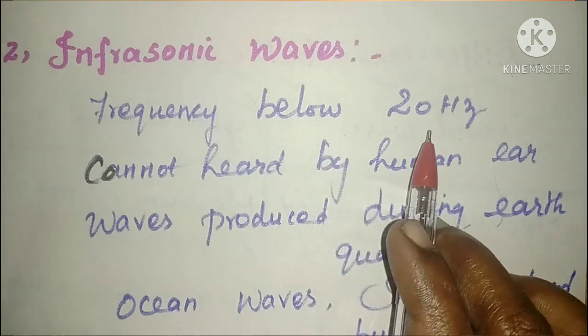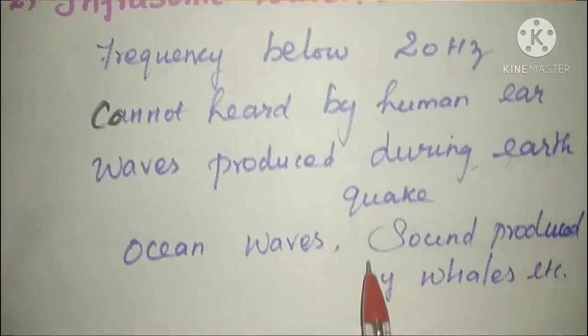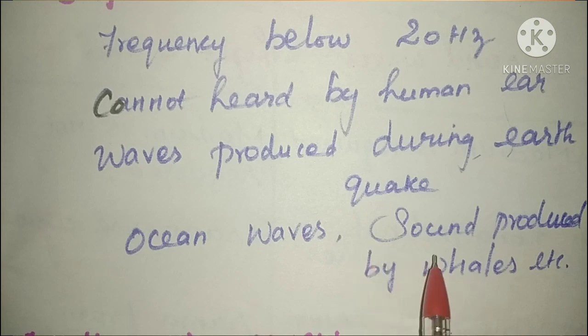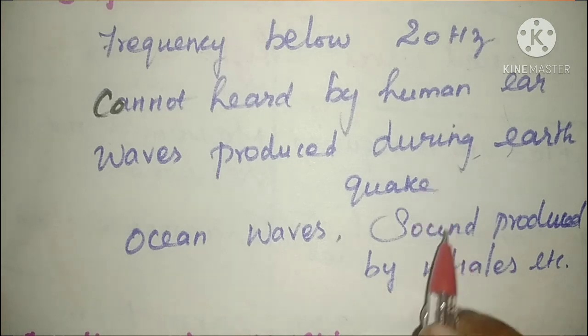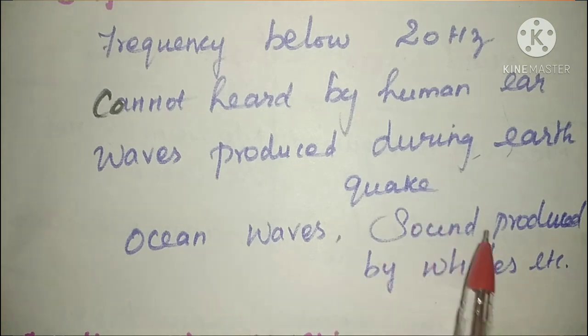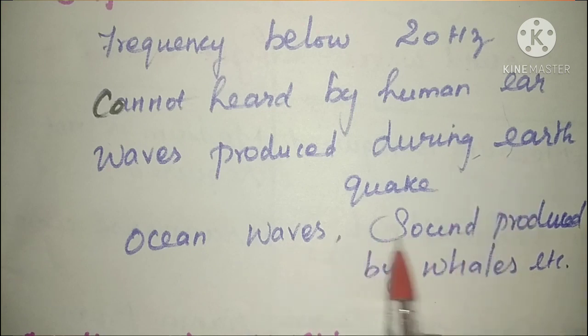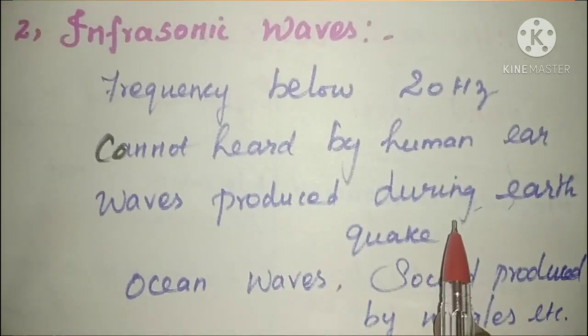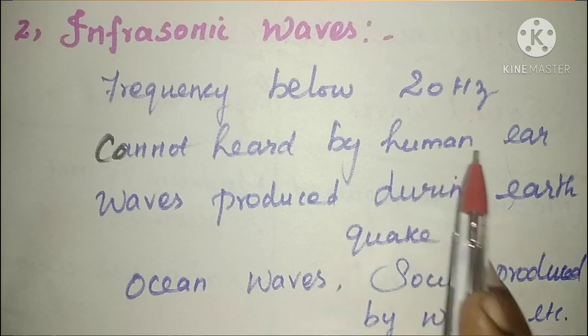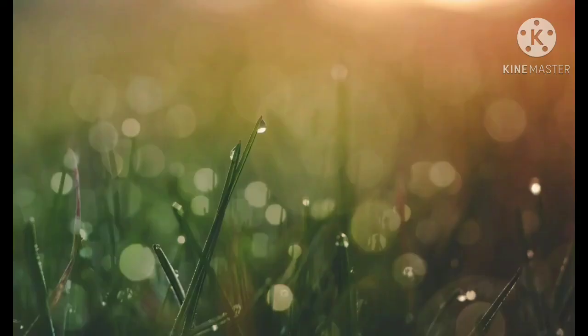That is below 20 hertz, and also ocean waves and sound produced by whales. So these are the infrasonic sound waves. These are the examples: waves produced during earthquake, ocean waves, and sound produced by whales. These are the examples of what type of waves? Infrasonic waves, that is below 20 hertz.